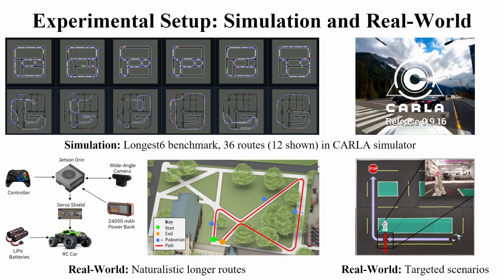To validate UWE, we built a comprehensive setup spanning both simulation and real-world tests. In simulation, we evaluated 82 model variants in Carla on the challenging Longest6 benchmark, 36 urban routes averaging 1.5 kilometers each. For real-world validation, we developed 2 physical platforms, a modified RC car with a Jetson Orin and wide-angle camera, tested outdoors on long routes, with naturalistic challenges like uneven terrain and pedestrians, and an indoor platform focused on targeted routes to test specific challenging scenarios.